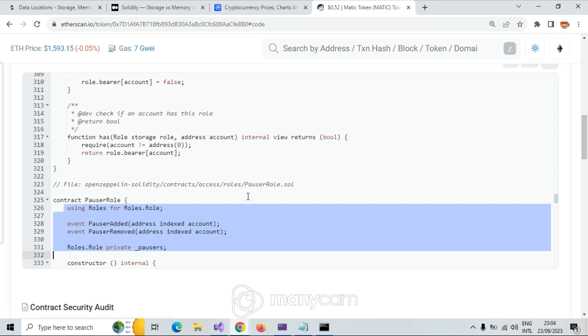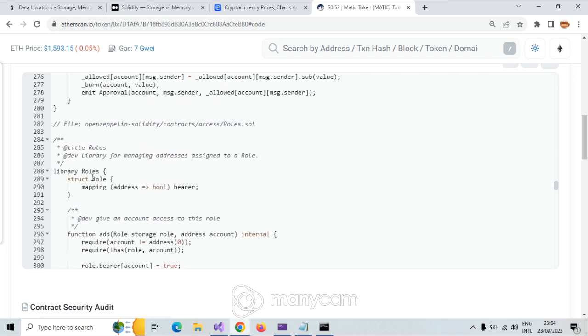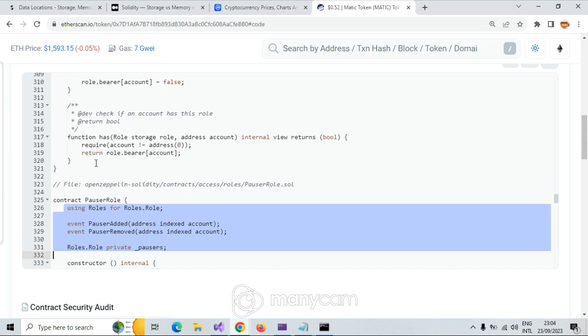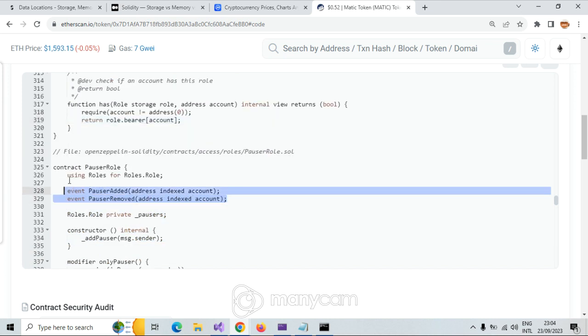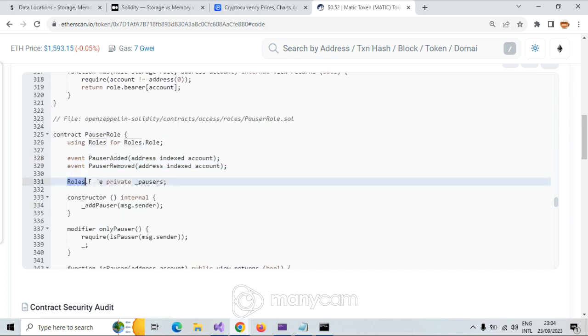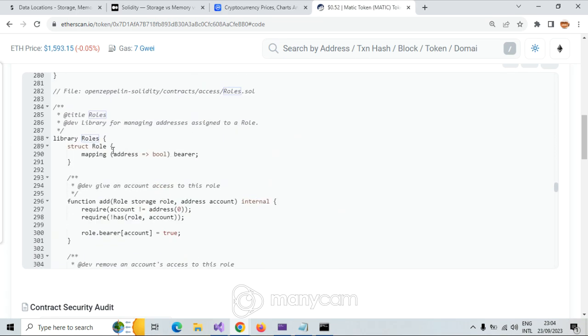If you pause this contract, no one can sell or trade or whatever. And here we have just the roles.